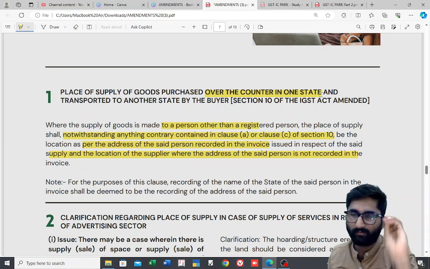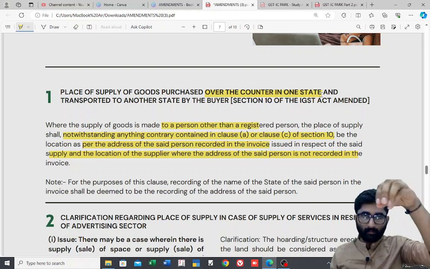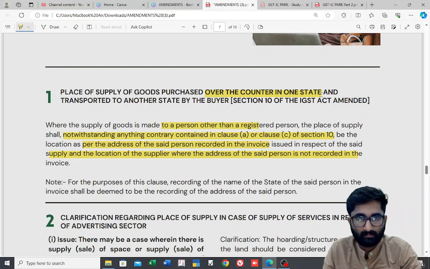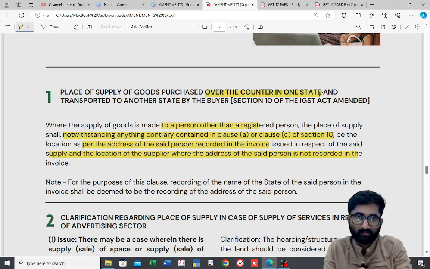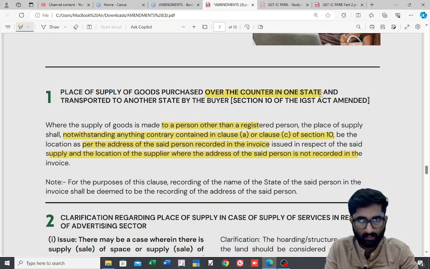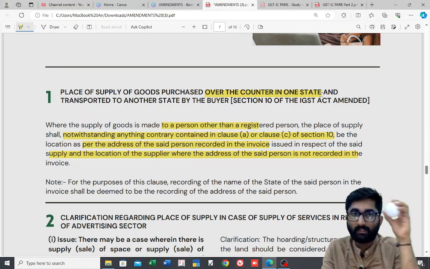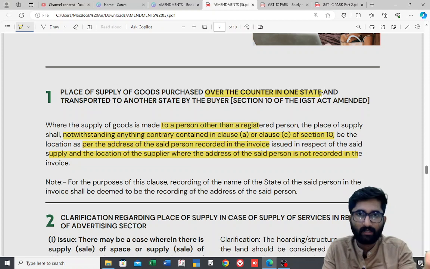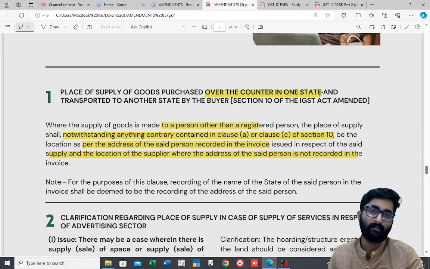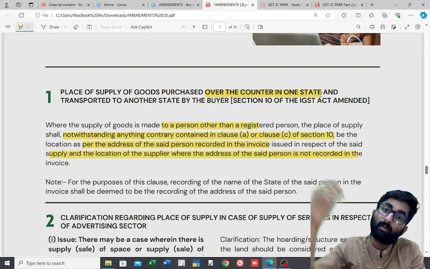I'll give you the perfect example. Listen, you are unregistered and I am registered. You will come to my place for the purchase of some goods. No matter which state you belong to, you came to my place to purchase the goods. Now, I will sell you the goods over the counter. You ask for this earphone, and I will sell you this earphone over the counter. Now, you are taking these goods to your place. You are from Kerala.